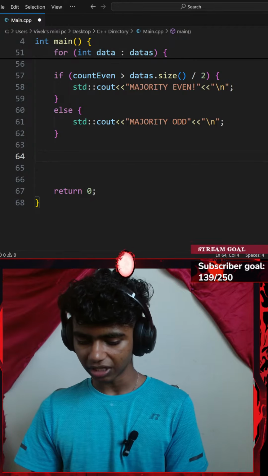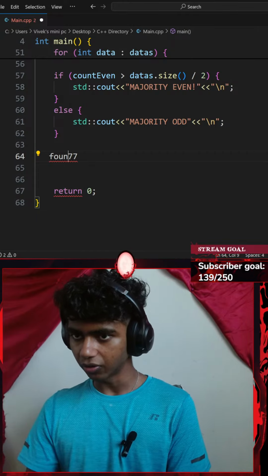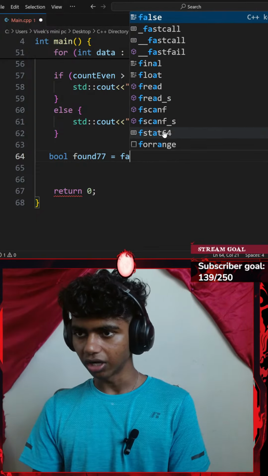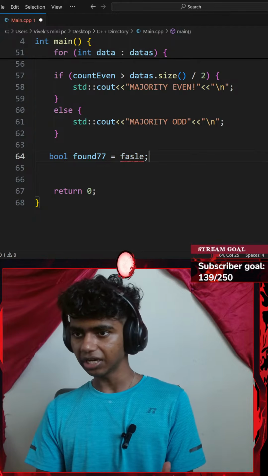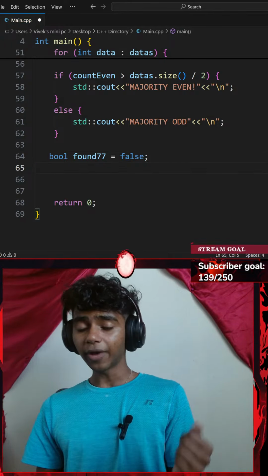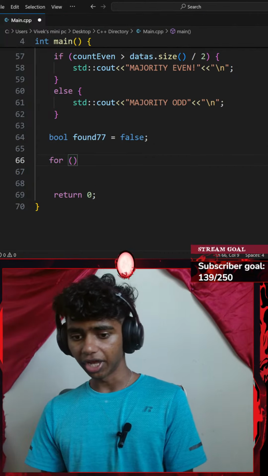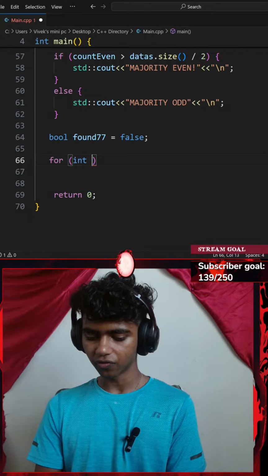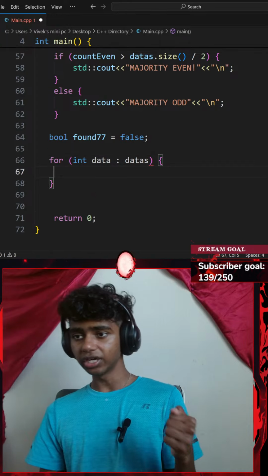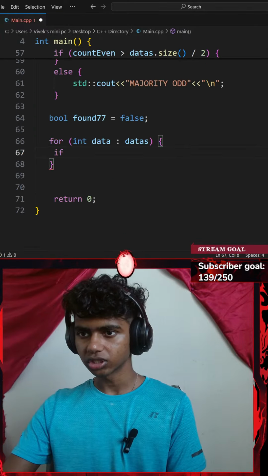For that, I'll create something like a found 77 boolean variable. So maybe I go with something like bool found 77. I'll set that equal to false because I haven't found it yet. I will be ending that with a semicolon. Okay, there we go. Next up, I go with a for loop. So let me go ahead and add a for loop. I'll go with something like for, a pair of parentheses. Let's say for every integer of data in my vector of datas. This is going to be saying something like, okay, let's go with an if statement. And should my for loop go right here? Okay.